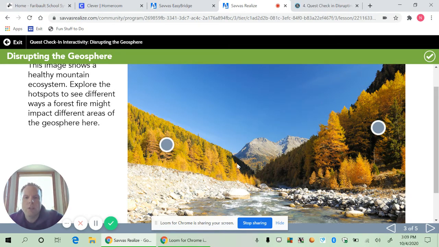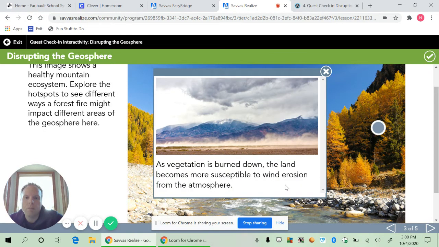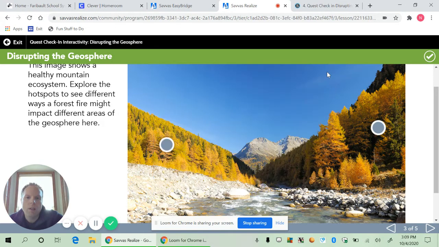If all these trees are gone and the wind is whipping through this canyon, which it commonly would do, the wind would blow the soil, the rocks, and the dirt, and it would start to break down that steep riverbank. Over time, that bank could be eroded away. It could change its location, it could change its shape, and it could start to be weathered away.